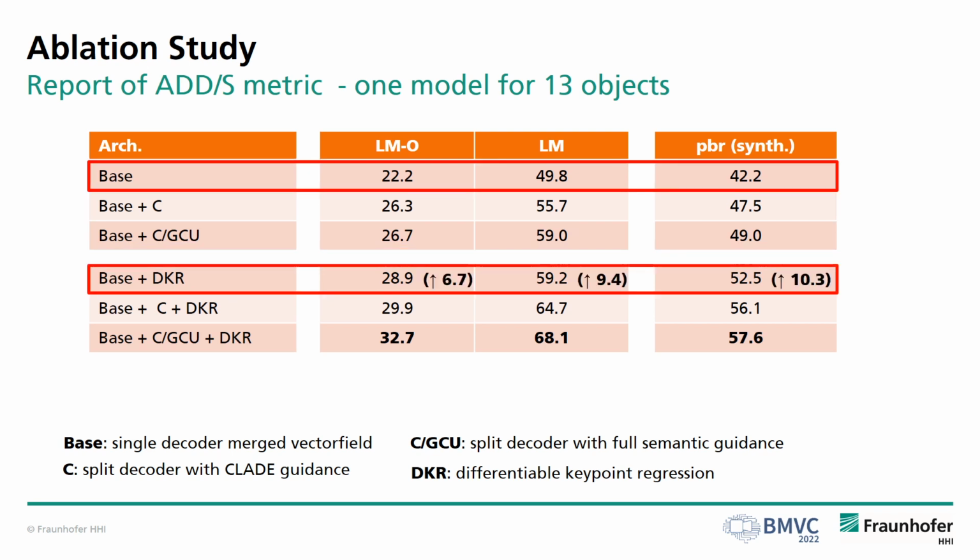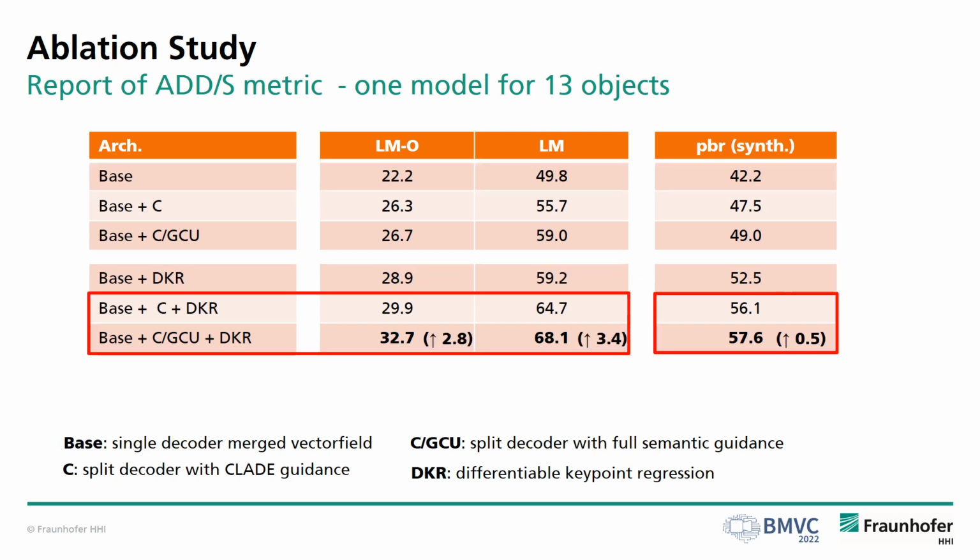The differentiable keypoint regression already improves the baseline model by a large margin, as inaccuracies are filtered out through the confidence maps. It is remarkable that the semantic awareness through access to the silhouette improves the result for the real data more than for the synthetic data, which confirms our previous assumption of increased domain invariance.